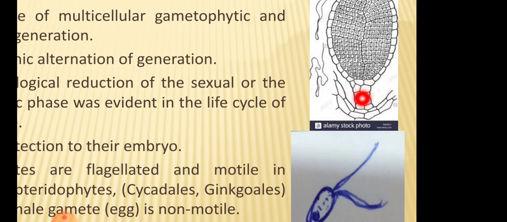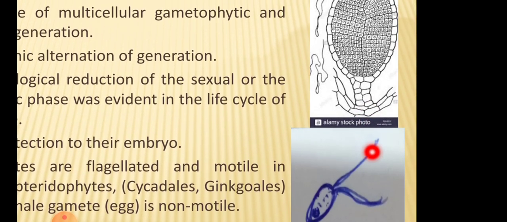It has a stalk region and a jacket layer. Inside the jacket layer there are antheridial chambers, and in these chambers there are antherozoids, meaning sperm cells.